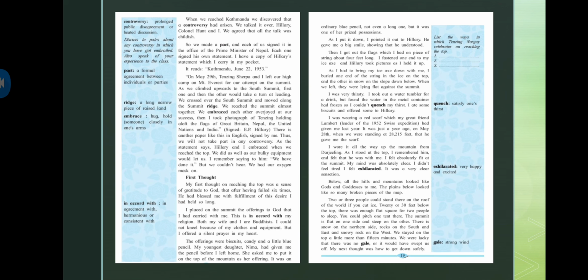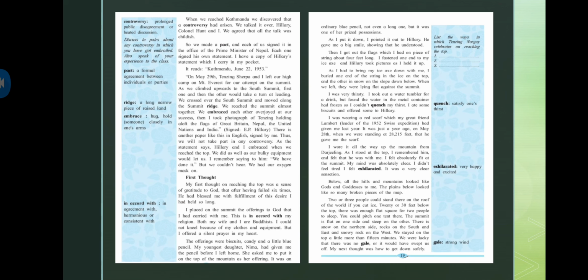the ridge also, and we reached the summit. We reached the summit almost together. We embraced each other, overjoyed at our success. Then I took a photograph of Tenzing holding aloft the flags of Great Britain, Nepal, the United Nations, and India. So what he is saying is that we almost reached the summit together, and as we reached, we embraced, meaning we hugged each other in happiness.